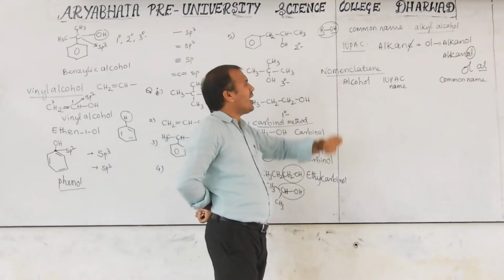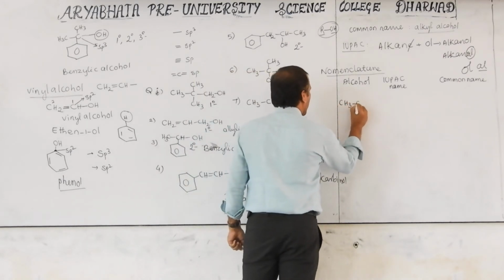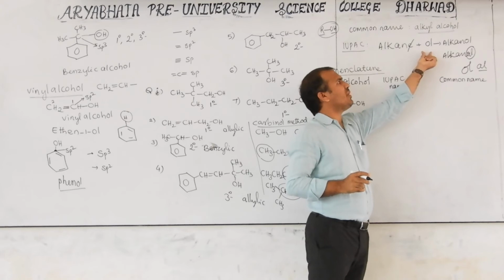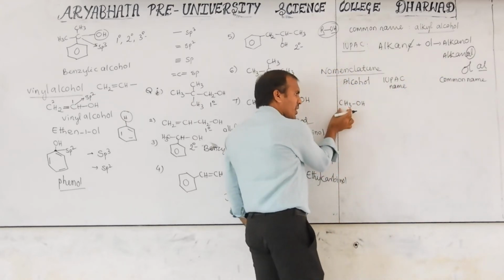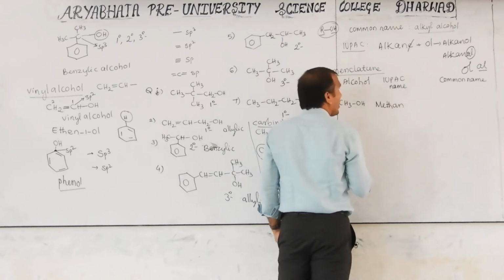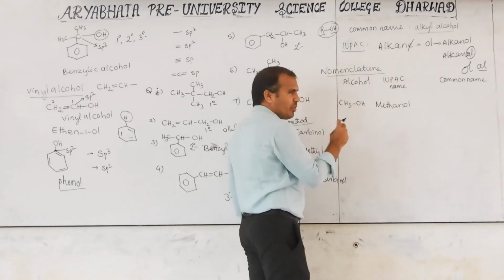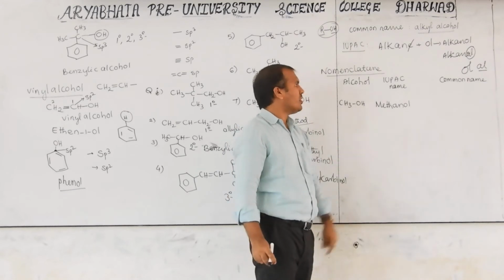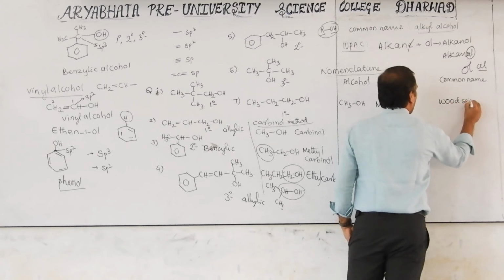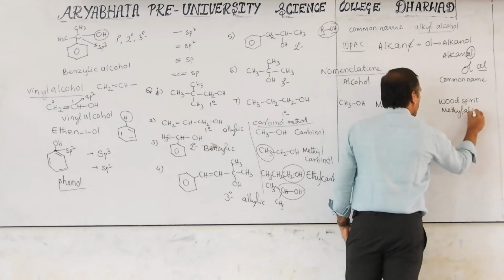Next, we will go for the IUPAC nomenclature. First one, CH3OH. How to answer the IUPAC name? Alkane plus OL gives alkanol. So what is the alkane here? One carbon, what is it called? Methane. In that, E will be removed and OL added, then it is called methanol. That should be one word. A name should always be one word. Common name, we know this is wood spirit, otherwise methyl alcohol.